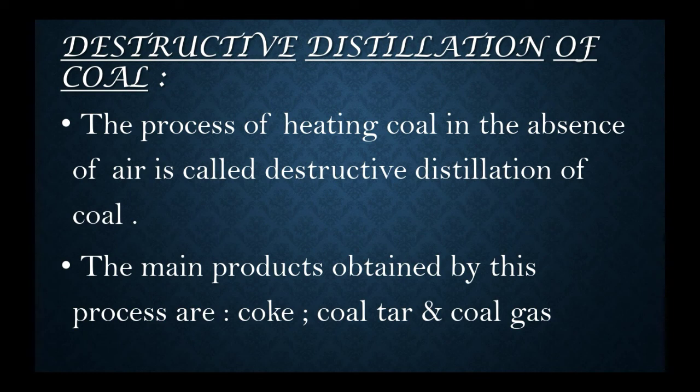Now, destructive distillation of coal. This process of heating the coal in the absence of air is called destructive distillation of coal. There are three main products obtained by this destructive distillation of coal: coke, coal tar, and coal gas.